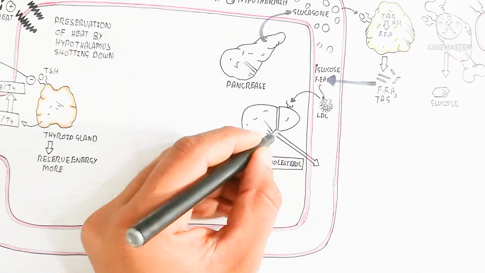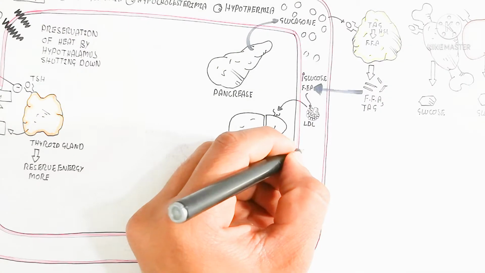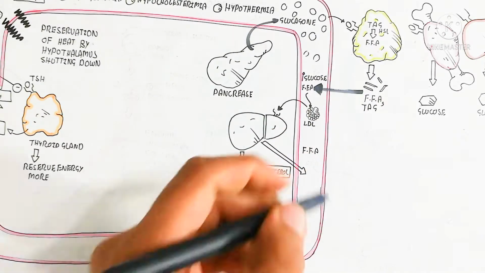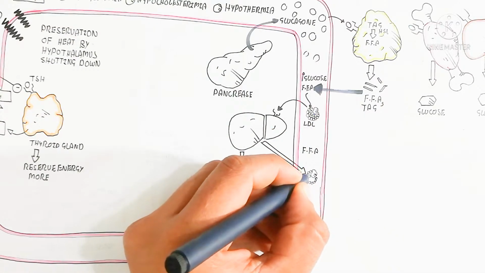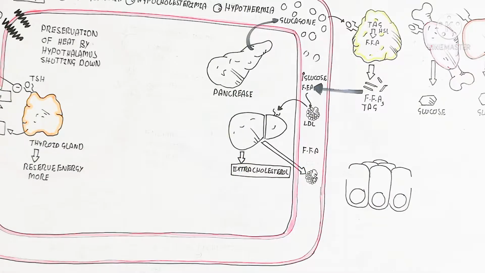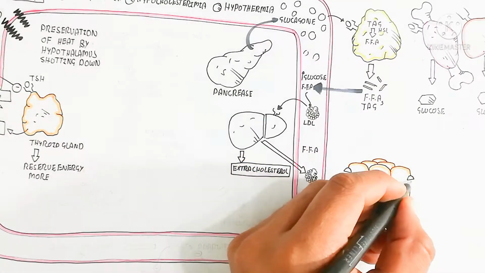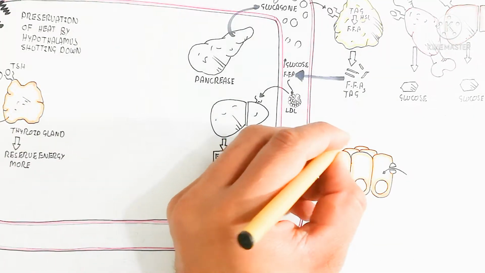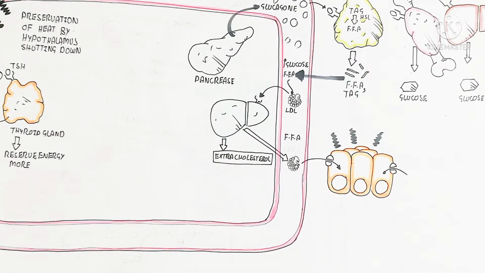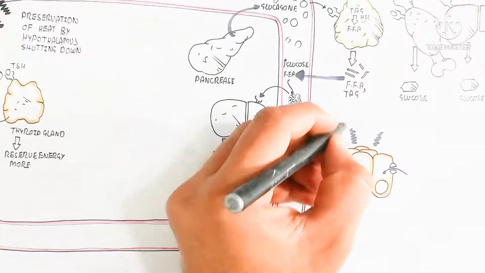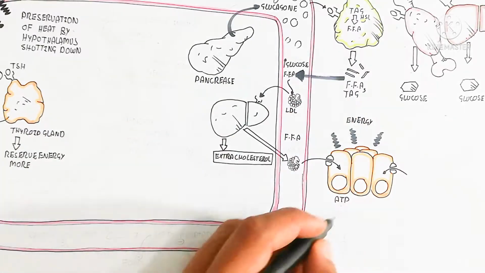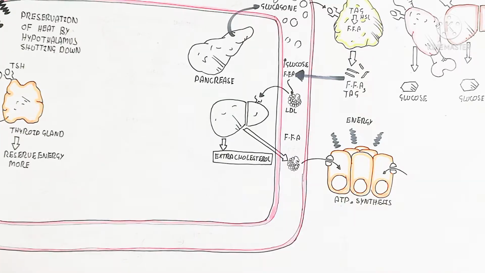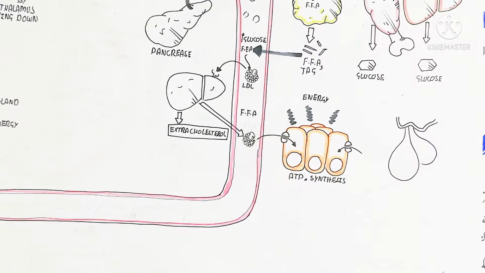After this, the extra cholesterol will be excreted through the digestive tract. So remember, the low density lipoprotein will be released from the liver into the circulatory system on the basis of requirement, but that cholesterol is useful for the synthesis of the plasma membrane, as well as other things, and to provide energy. So all of this is related to the importance of fasting.